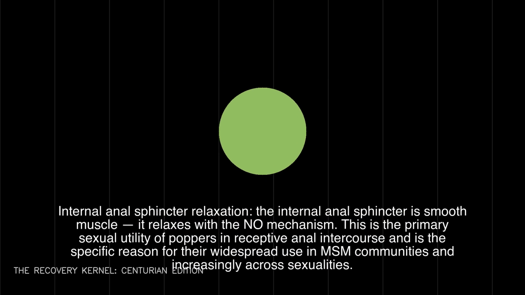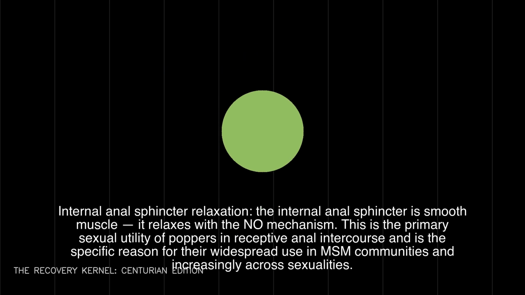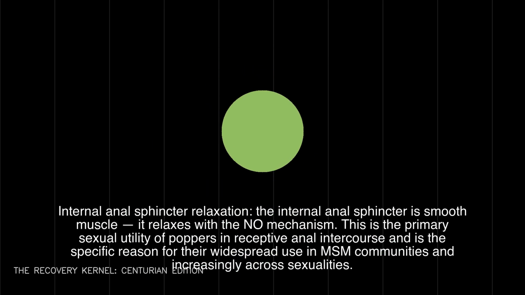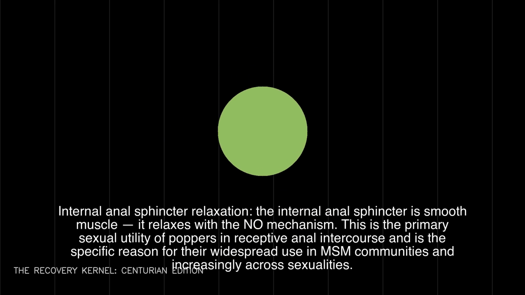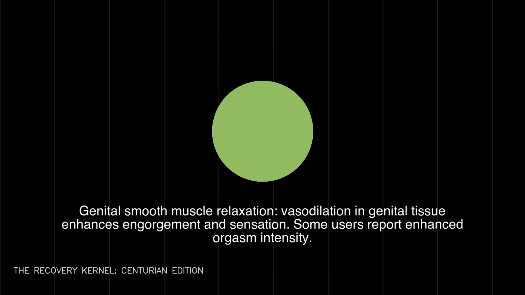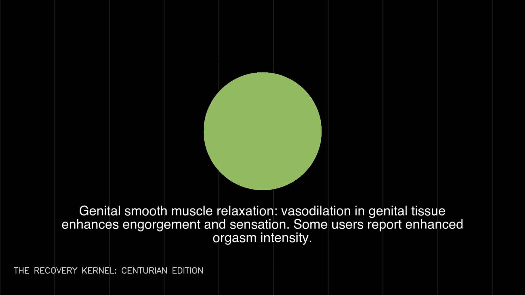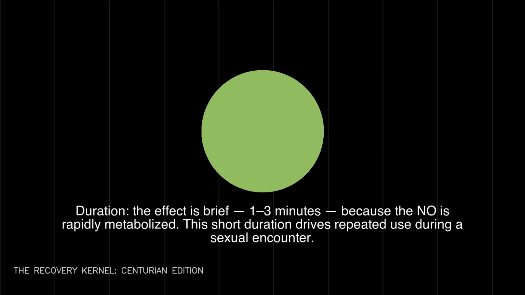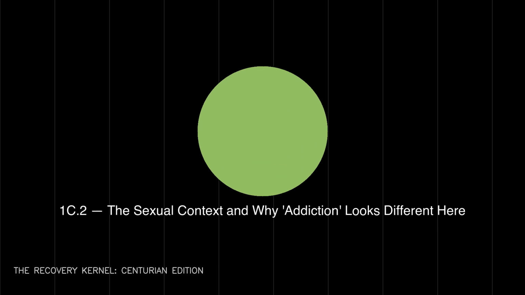Internal anal sphincter relaxation: the internal anal sphincter is smooth muscle, it relaxes with the NO mechanism. This is the primary sexual utility of poppers in receptive anal intercourse and is the specific reason for their widespread use in MSM communities and increasingly across sexualities. Genital smooth muscle relaxation: vasodilation in genital tissue enhances engorgement and sensation. Some users report enhanced orgasm intensity. Duration: the effect is brief, 1 to 3 minutes, because the NO is rapidly metabolized. This short duration drives repeated use during a sexual encounter.